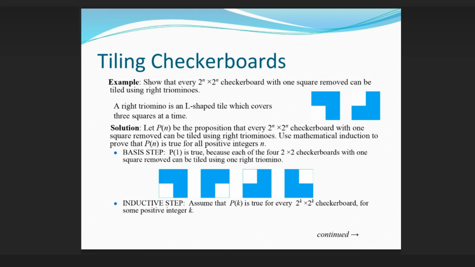Assume that P(k) is true for every 2^k × 2^k checkerboard for some positive integer k. Continued. A right triomino is an L-shaped tile which covers 3 squares at a time.